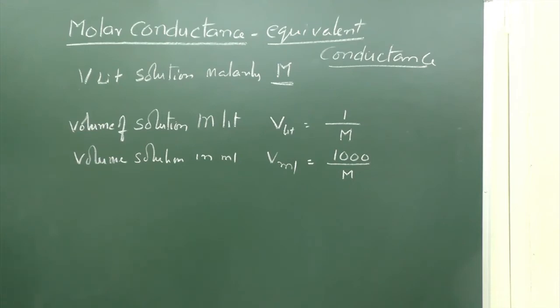Similarly, the volume in ml containing 1 mole of electrolyte, V ml, is equal to 1000 by M.